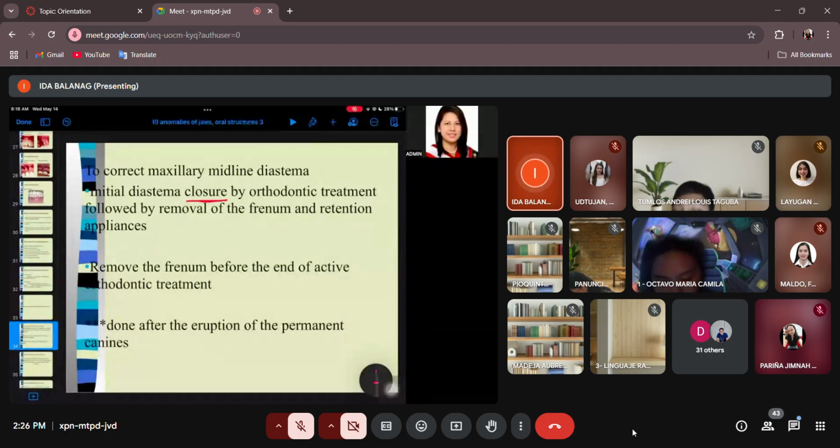Why? Because the diastema is normal when you have your central incisors erupting first. So that is normal. When the lateral incisors erupt, they will push toward the midline.